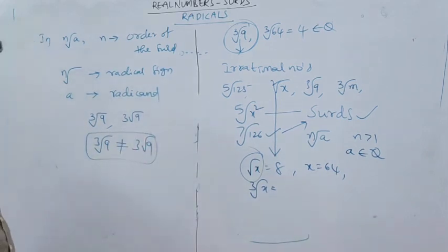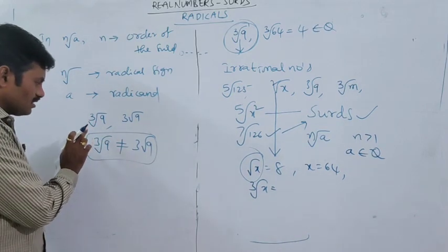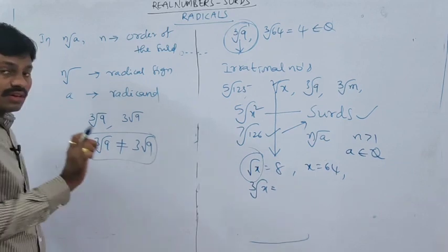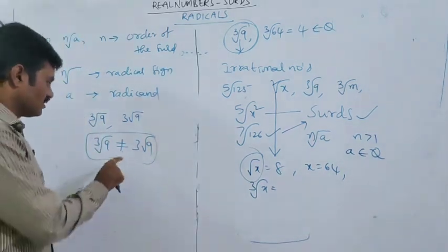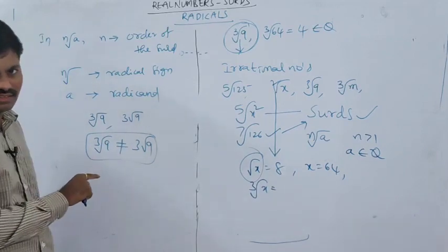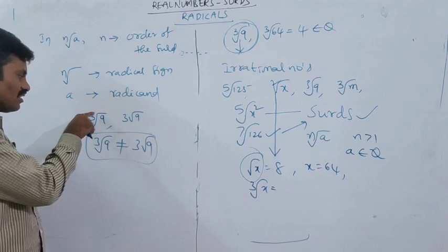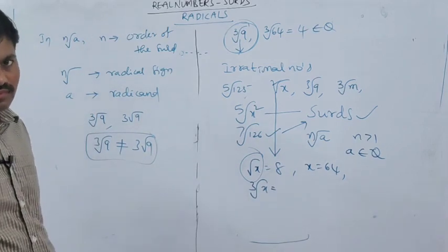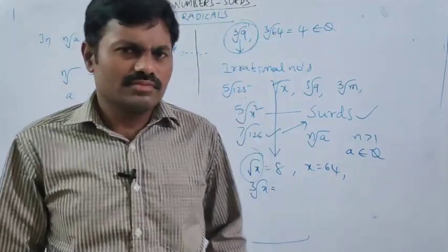Is it clear? So while writing surds, we must take care where we are placing the order. It is also most important. We should not write it like a coefficient like this. We must keep the order on the root. Is it clear? Okay, my dear children, I have one doubt.